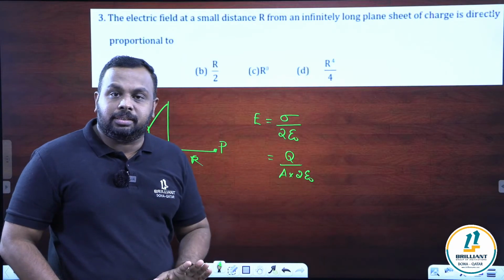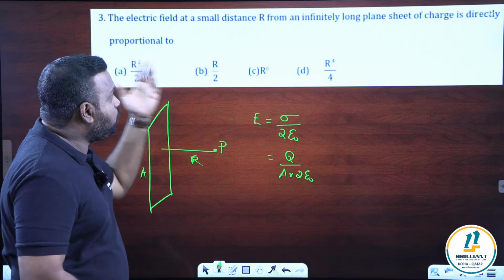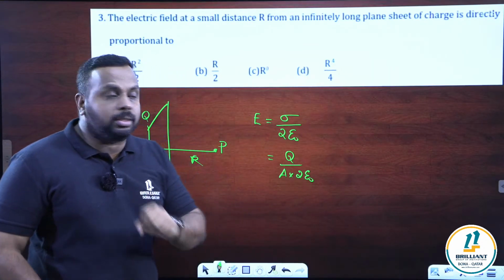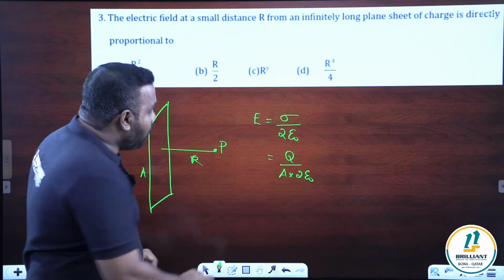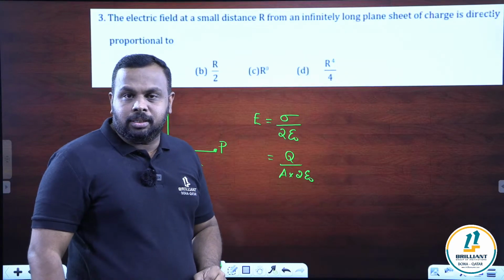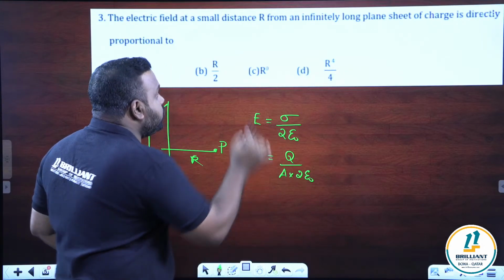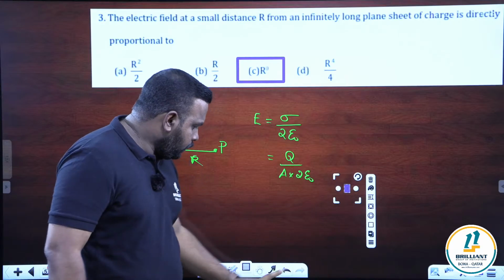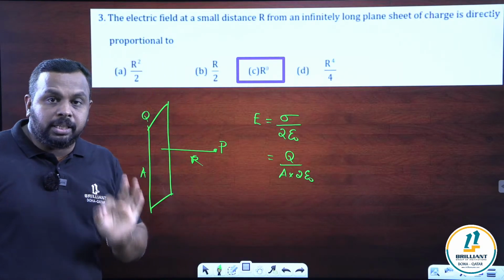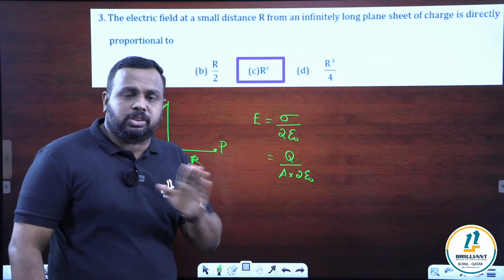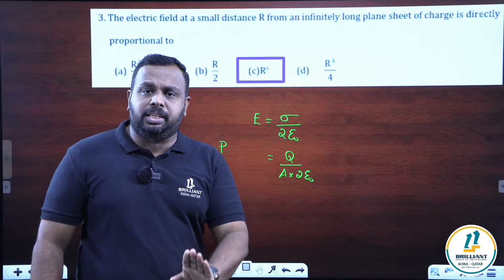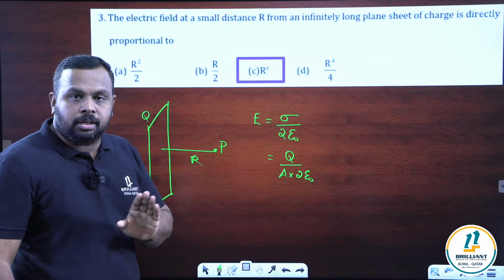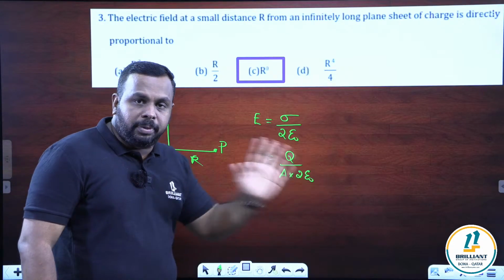So which is the right answer? Independent of R means, look, option R square by 2, R by 2, R raised to 0, R raised to 4 by 4. Independent of R means which one? It's option C. R raised to 0 means what? 1. So there is no R in that option. So the answer for this question is option C. Clear or not? So please note, these are repeating questions. It is independent. So electric field intensity due to a plane sheet of charge is independent of the distance. I think it's clear. So I'll be going to the next.